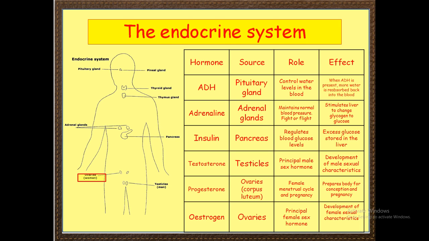Testosterone is released by the testicles and is the principal male sex hormone; it promotes the development of the secondary sexual characteristics. Progesterone is released from the ovaries of females and it regulates the female menstrual cycle and pregnancy, and it prepares the body for conception and pregnancy. Estrogen is also released from the ovaries. It is the principal female sex hormone. It brings about the development of the secondary sexual characteristics of females.